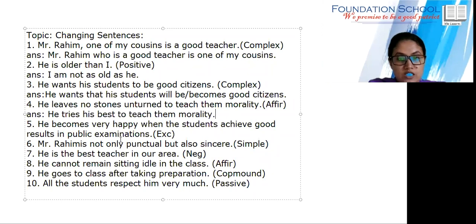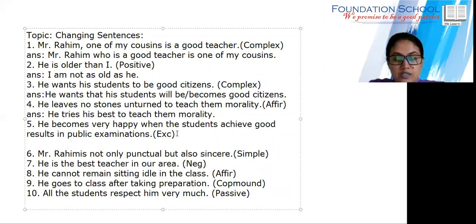Okay. Next one, see all of you. We need to change it into exclamatory sentence. I think all of you can give the answer. He becomes very happy when the students achieve good result in public examination. So who is trying? Ahnaf. Maybe Ahnaf can try.